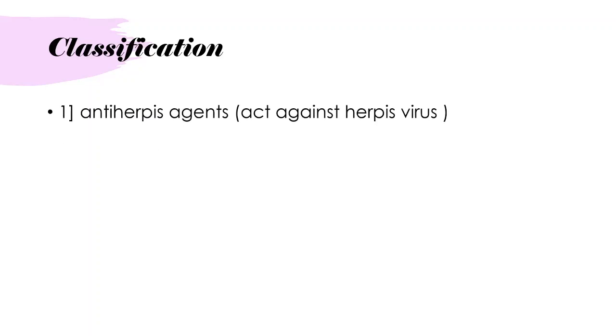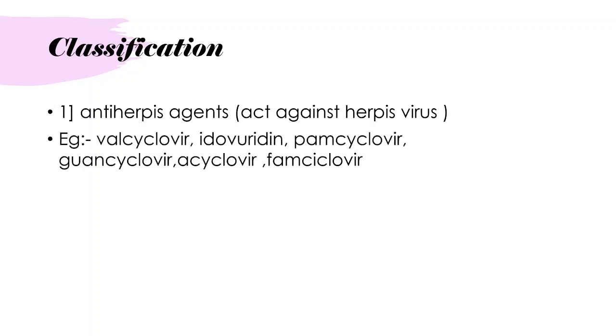The first type of antiviral drug is anti-herpes agents. These are the drugs which act against the herpes virus, so they are known as anti-herpes drugs. Examples of anti-herpes drugs are valacyclovir, idoxuridine, famciclovir, acyclovir. The major trick is that you do not need to know all the drugs. You should remember only 3 to 4 drugs which you will recall at exam time.